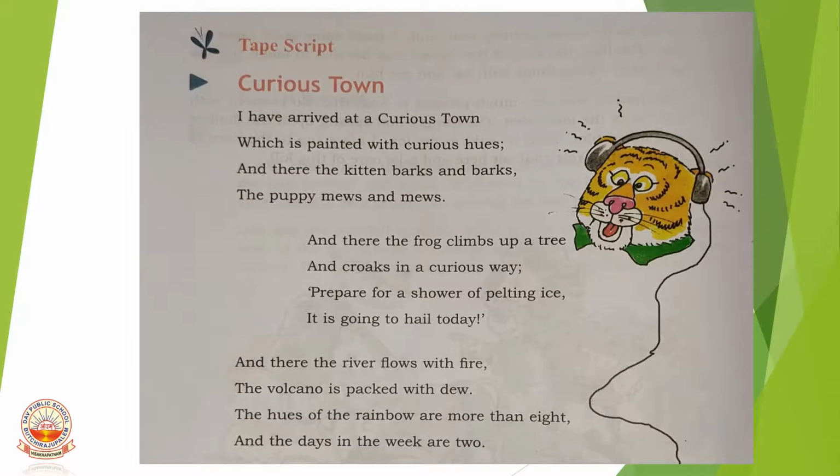The hues of the rainbow are more than 8. Hues means colors. The colors of the rainbow are more than 8. Generally, the rainbow colors consist of 7. Is it not, children? 7 colors. The rainbow consists of 7 colors. And the days in a week are 2. So, the days in the week are 7, but here there are 2 only, it seems.